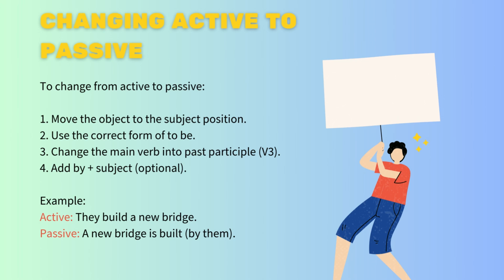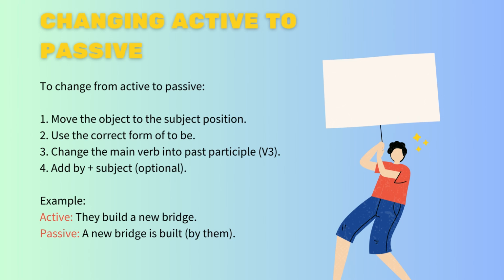And I will explain the common verbs used in passive voice. Passive voice is usually used with action verbs. For example, make, build, write, clean, produce, teach, find, repair, and design. These verbs show something being done to the subject.